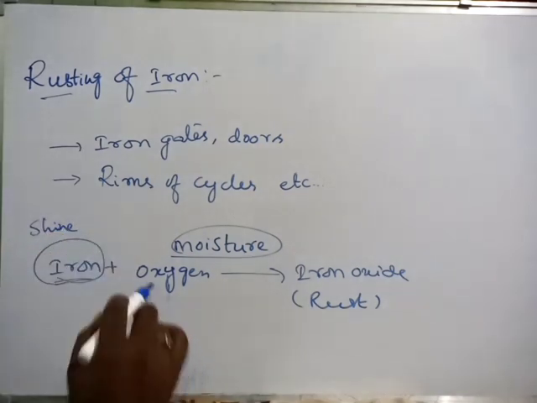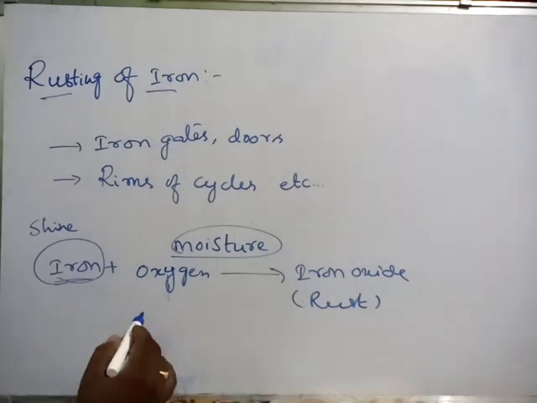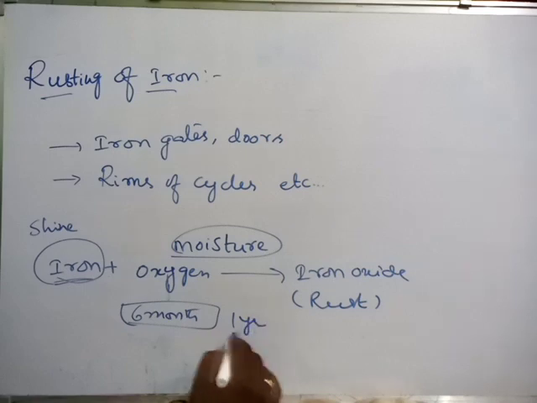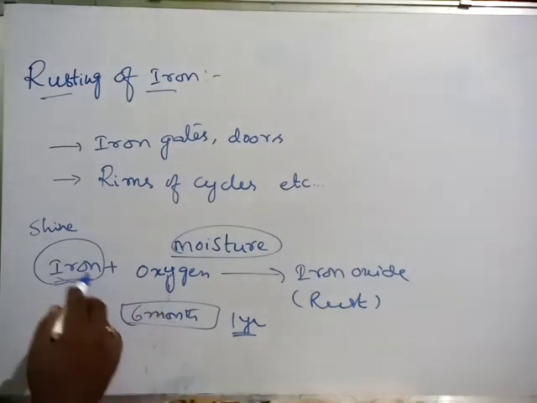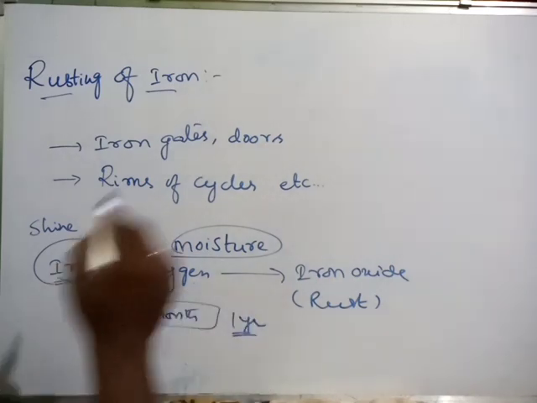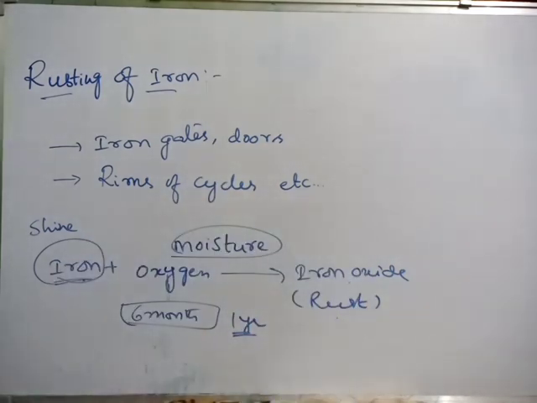But after some days, minimum 6 months, and some objects in 1 month or 2 months, will be rusted. After 6 months or 1 year, definitely the shining nature will be dimmed due to the reaction between iron and oxygen in the presence of moisture. That iron becomes iron oxide, which is what we call rust.